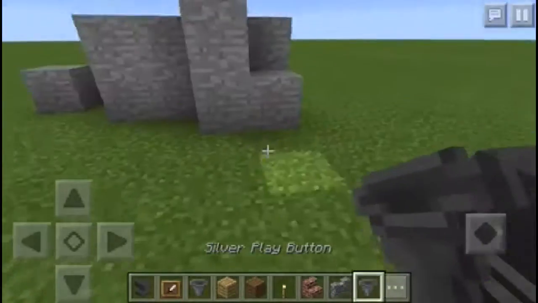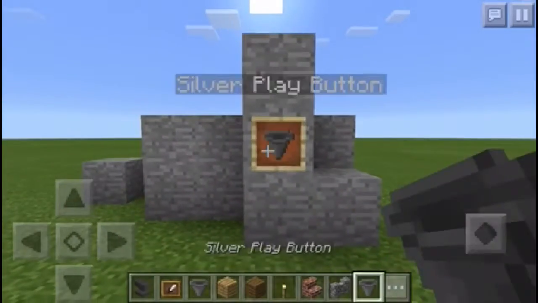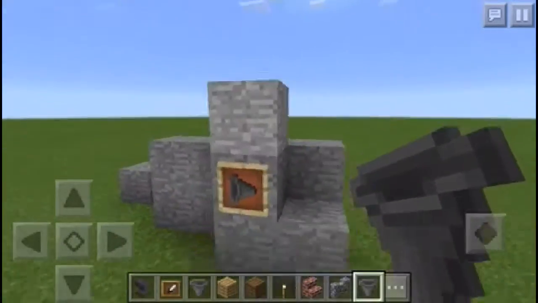Then there we go, and then when you want to get item frame, do that. Then just turn it right here. Then a little one part, it says silver play button.